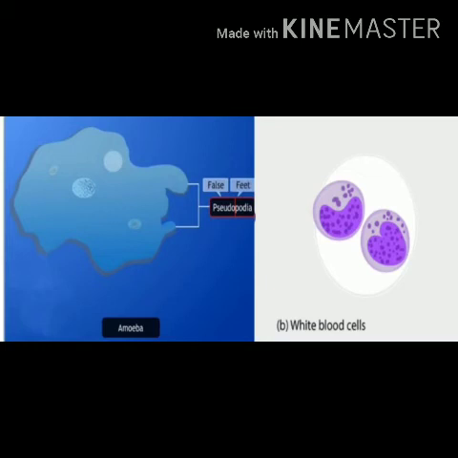But there is a difference between the two. And what is that? Yes, amoeba is a cell which is a full-fledged organism capable of independent existence. It means amoeba is a single cell which is a complete organism able to survive alone.